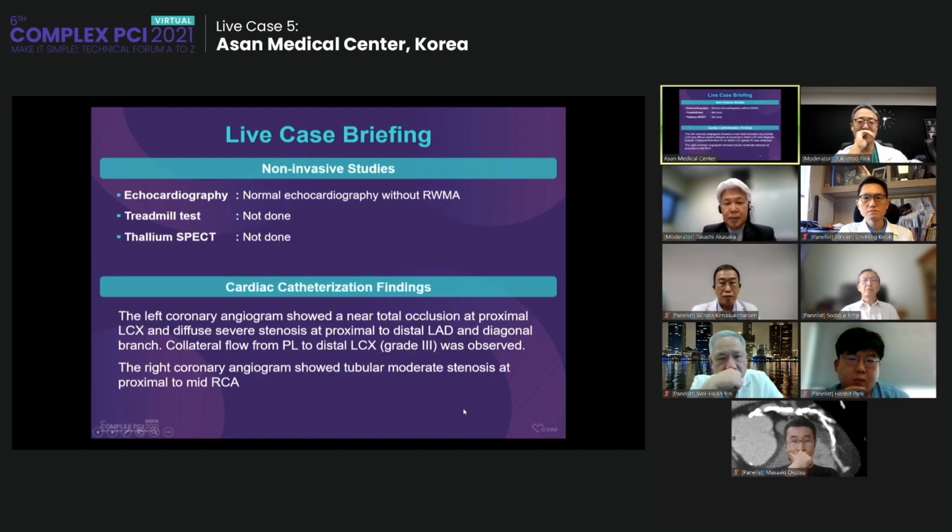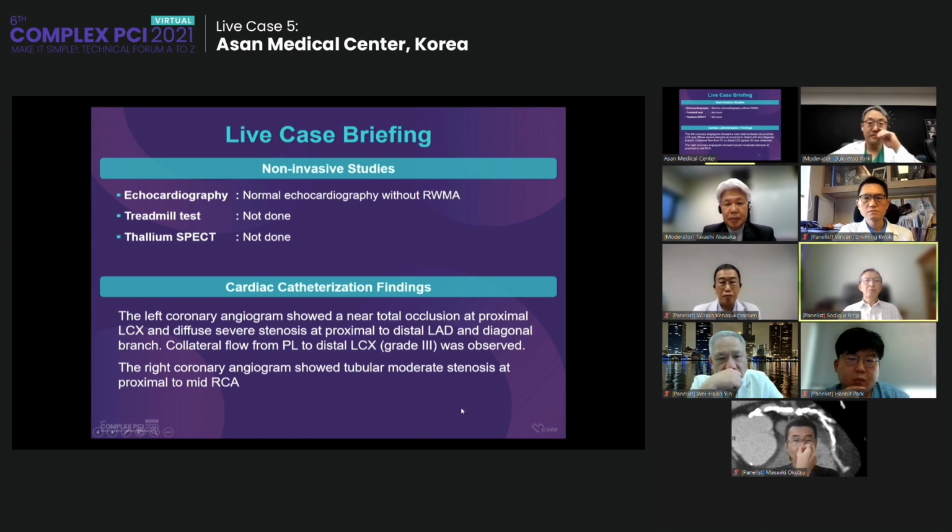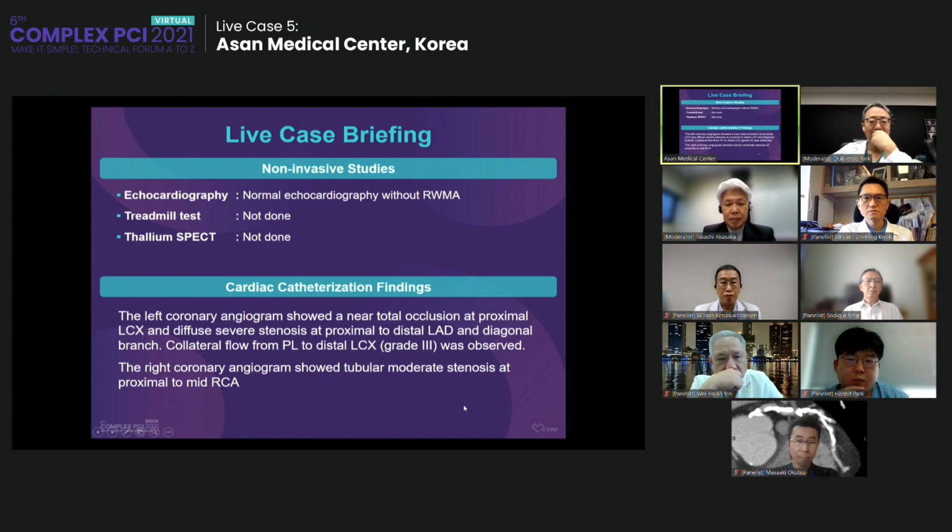Echocardiography showed normal ejection fraction without wall motion abnormality. Cardiac catheterization showed a near subtotal occlusion of the proximal circ and diffuse severe stenosis at the proximal and distal LAD and diagonal branch. Collateral flow from the PL branch to the distal circ, grade 3, was observed. The right coronary angiogram showed tubular moderate stenosis at the proximal segment.